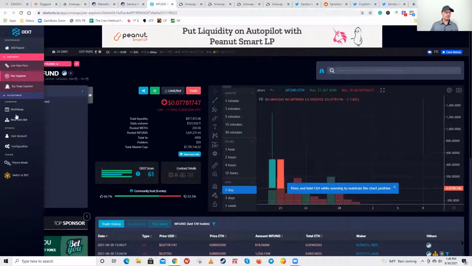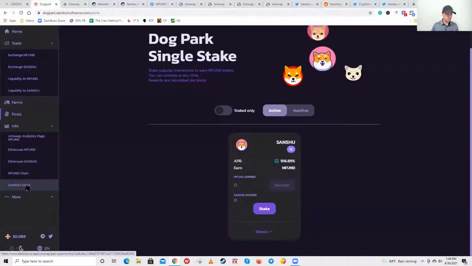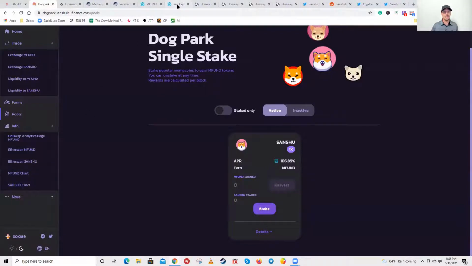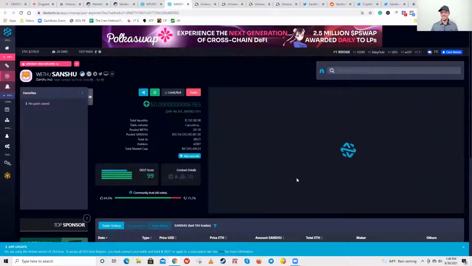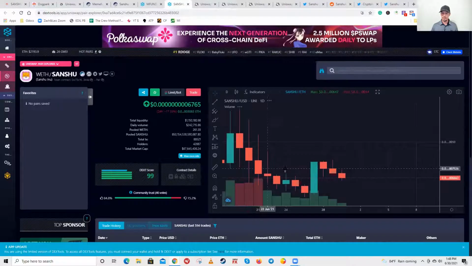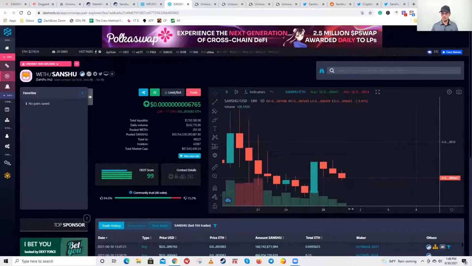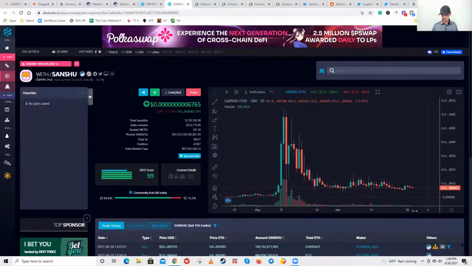Okay, so let's get back over here. We're about finished here. Here's the Sanshu chart. I'm going to go daily here. So you can pinch that in.